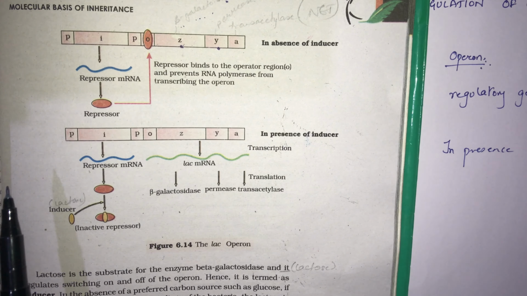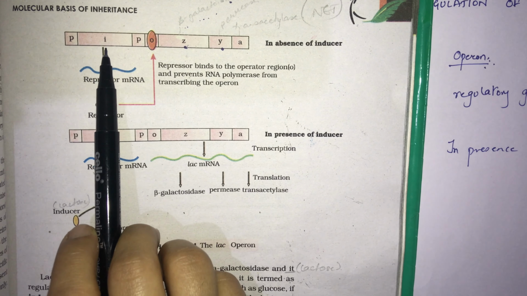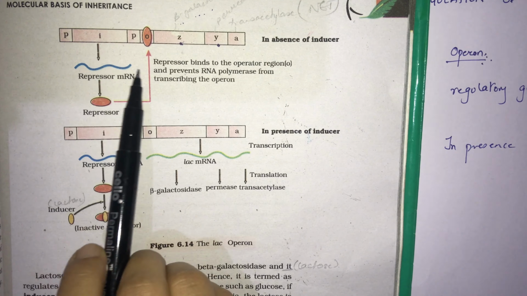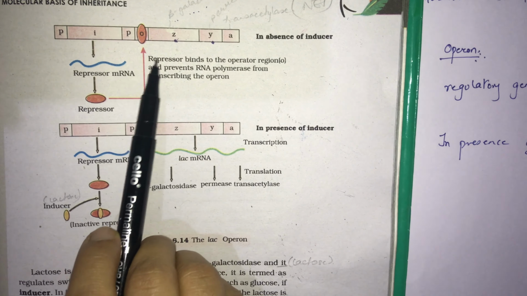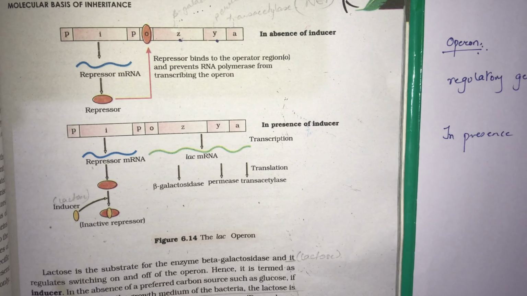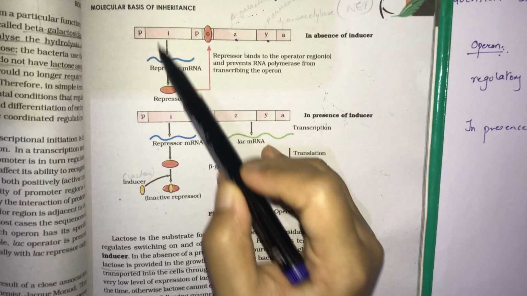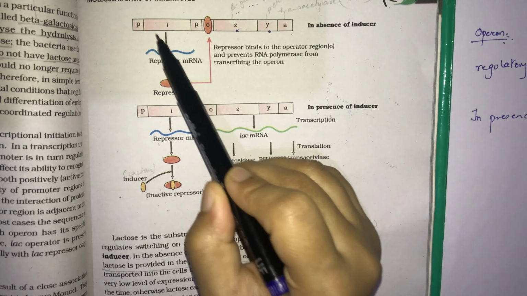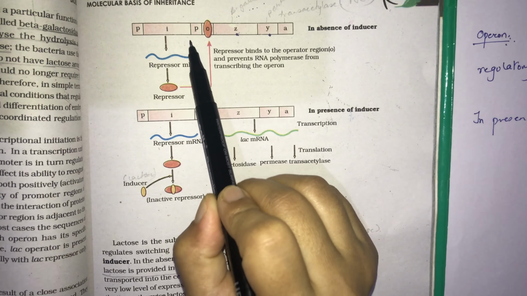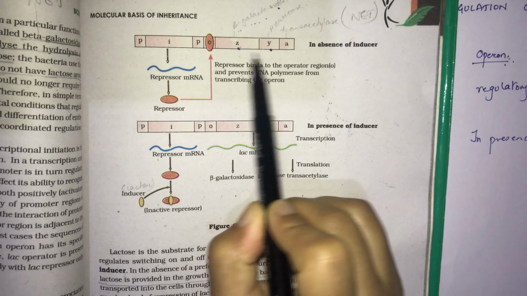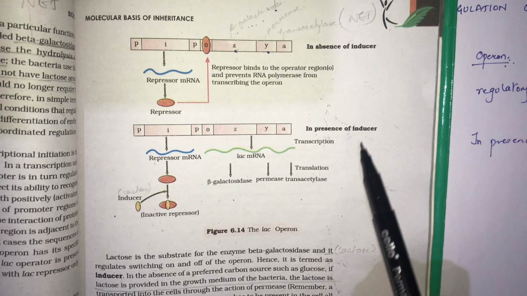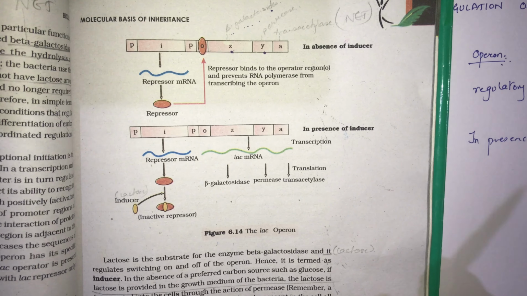If there is no lactose, then this I acts as an inhibitor and it will inhibit this gene from getting transcribed into mRNA, but if there is the inducer, that is lactose, it will bind to this site, and then it will allow the structural genes to get transcribed into mRNA.